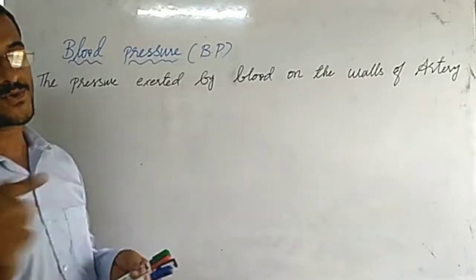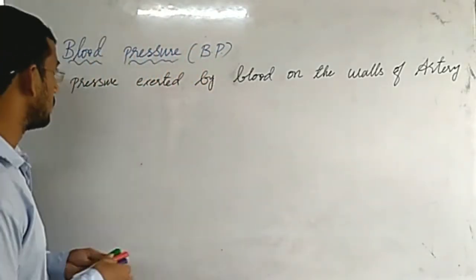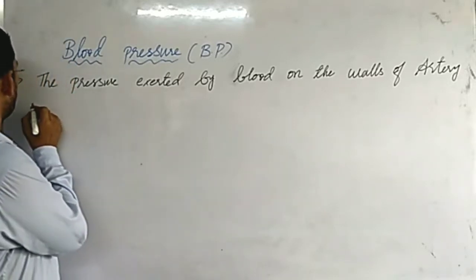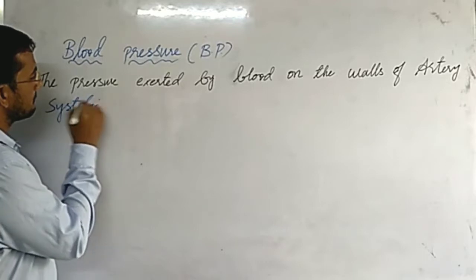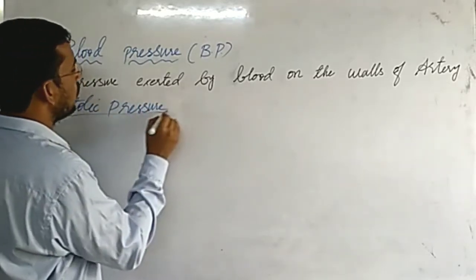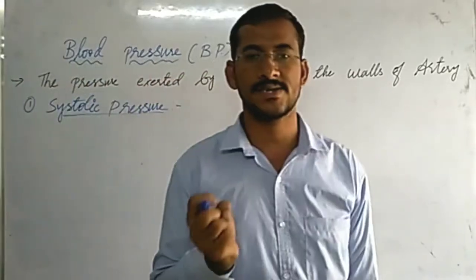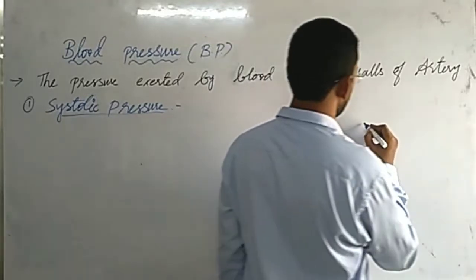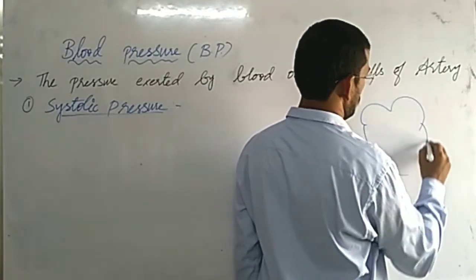Blood pressures are of two types: systolic pressure and diastolic pressure. So let us see now. First type is systolic pressure. What is systolic pressure? When ventricles contract. So you know that this is heart.